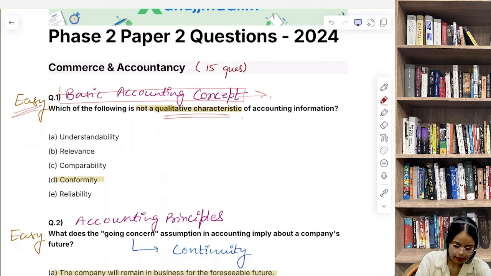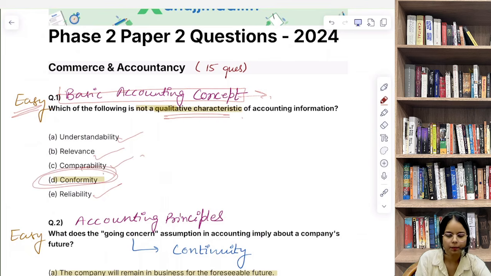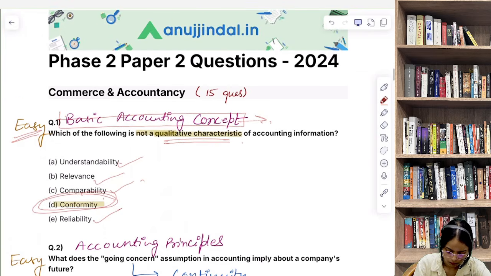They were understandability, relevance, reliability and comparability. But conformity doesn't appear in that list. Conformity हमारा qualitative characteristic नहीं है.